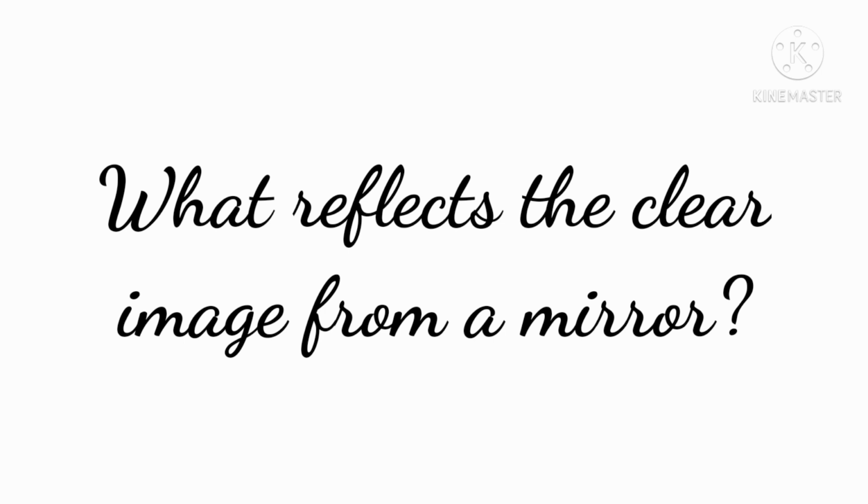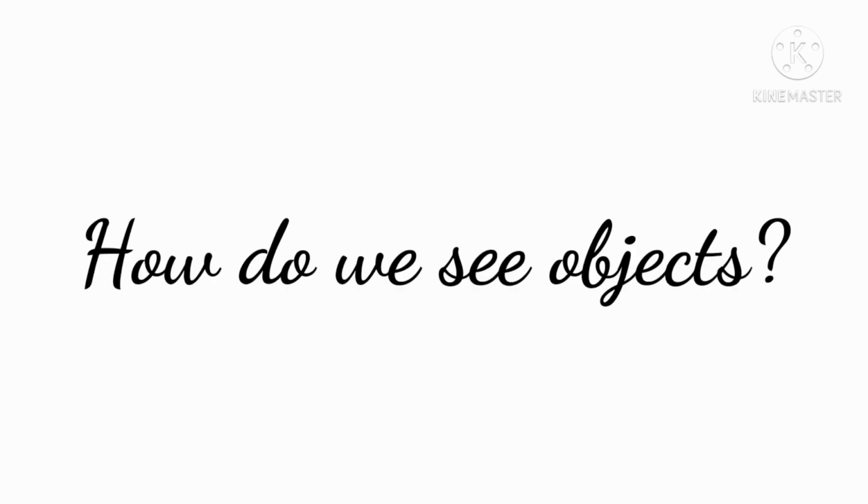Yes, very good. The next one: how do we see objects? Children, how do we see objects? Can we see objects in darkness? No. We can see objects only when the light falling on them from the sources gets reflected from the object and reaches our eyes.